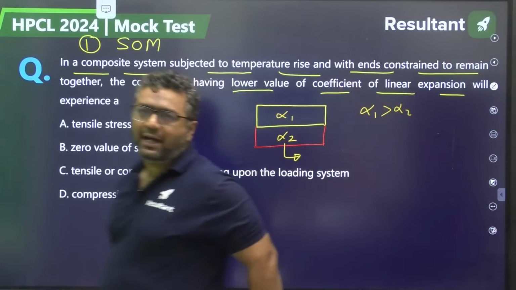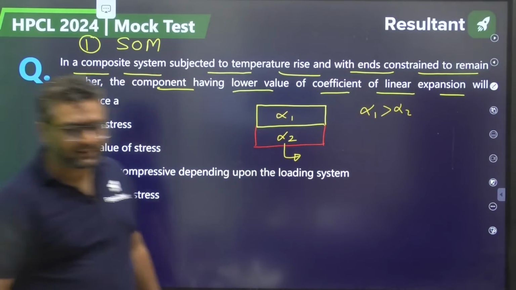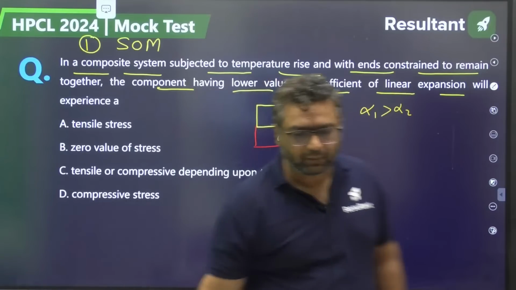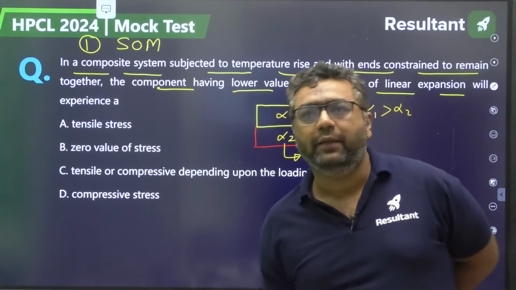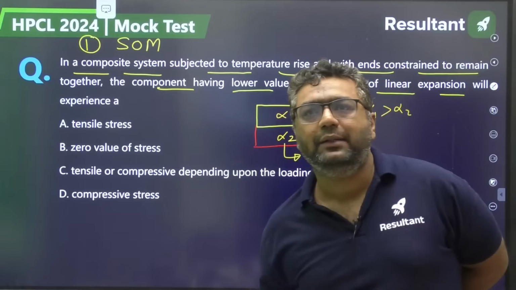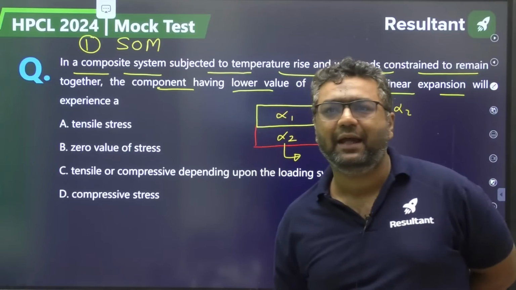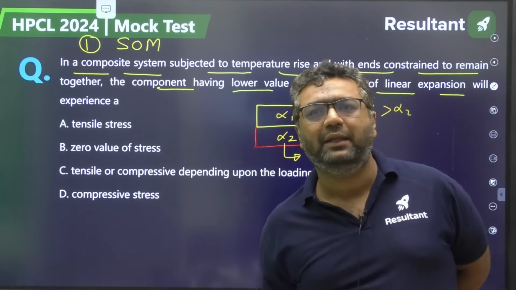Praveen is saying answer to be A. Shreyas is saying answer to be A. Okay. Edward is saying A. Everybody is saying A. I Rolex is saying D. Captain Billa is saying D.